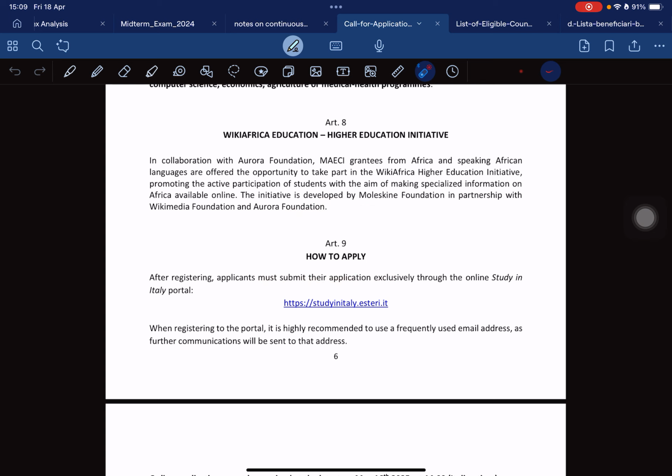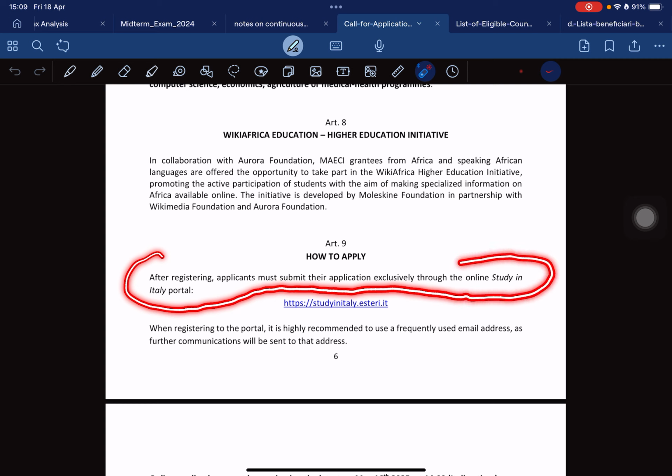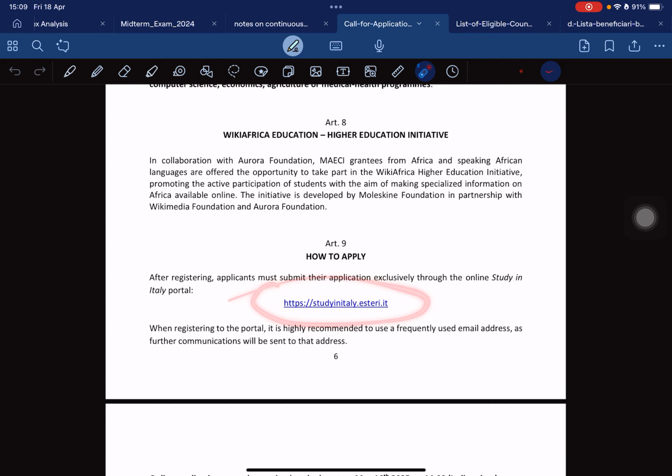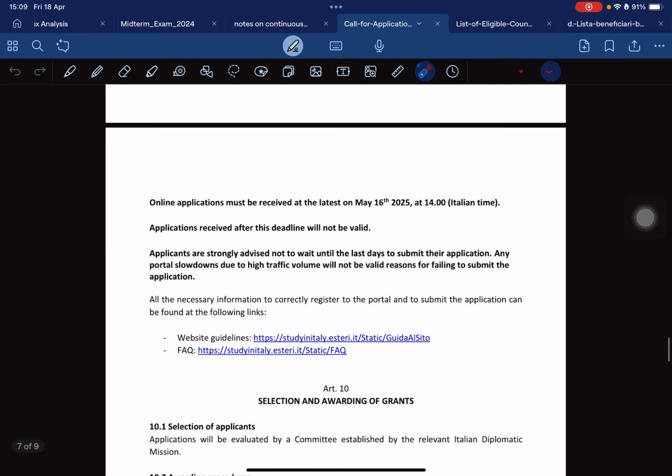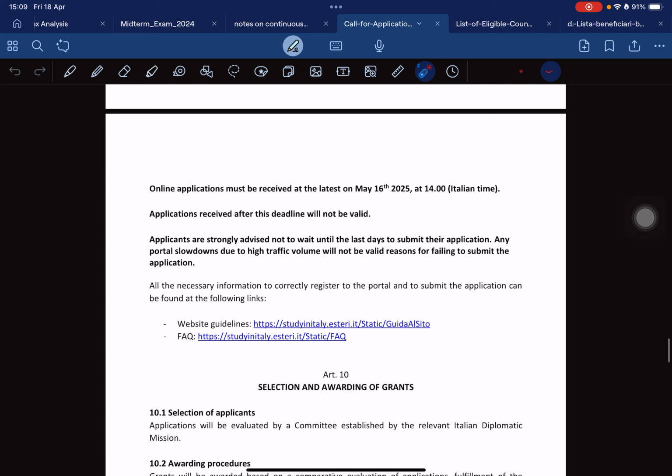After registering, applicants must submit their application exclusively through the online Study in Italy portal. So this is Study in Italy. You can submit your application there. I've talked about that one, so you can watch the video and know how to go about that. Okay, and this one I've already talked about it.